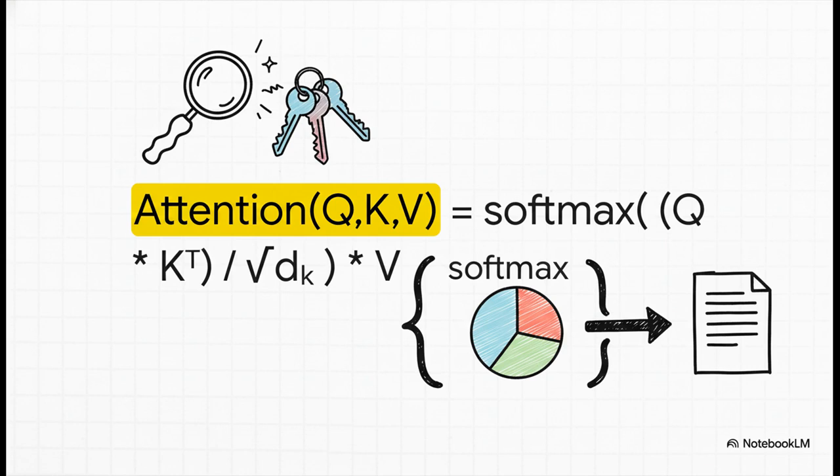If a query and a key line up well, you get a high score. It's just a dot product. Then the softmax function takes all those raw scores and turns them into probabilities that add up to 100%. It's like giving the model a budget of attention to spend. This formula is literally how the model mathematically decides what matters most.